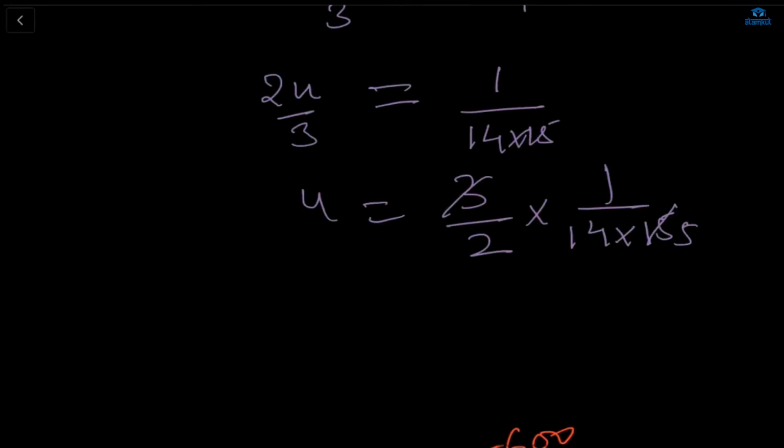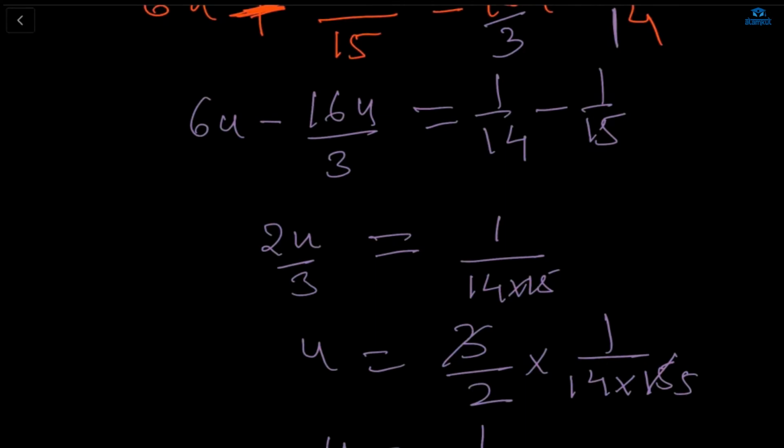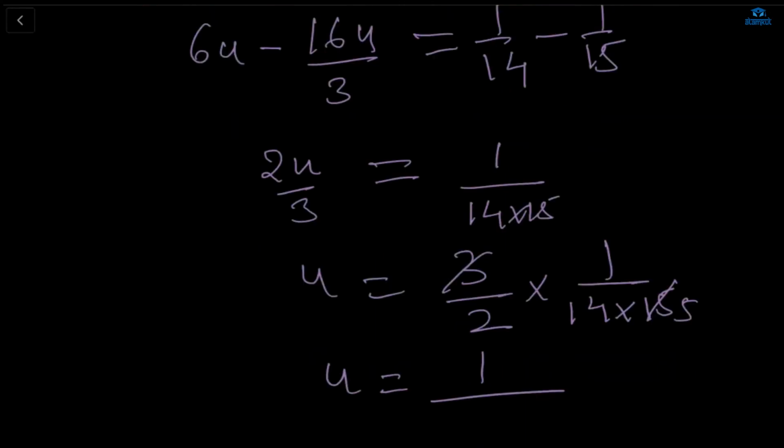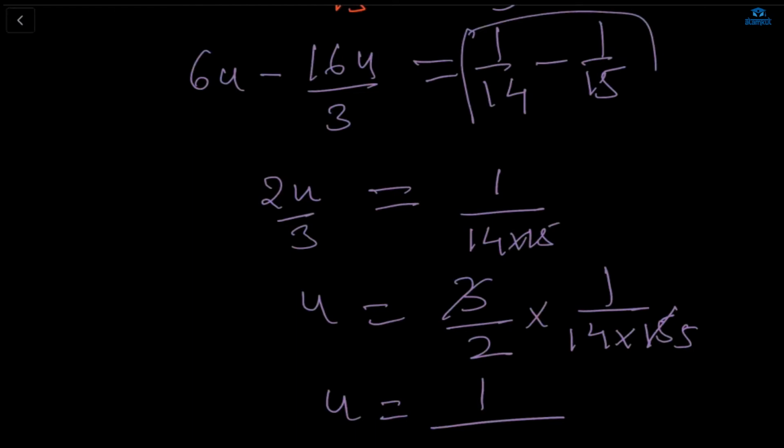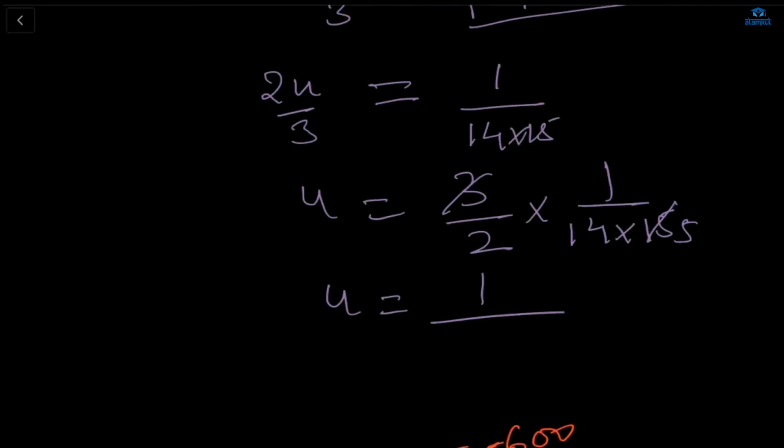Ma'am, it is 1 upon 14 minus 1 upon 15. Yeah, ma'am, it was written 1 by 14 minus 1 by 15. What is multiplied? I'm taking LCM. Oh, I have taken LCM. So in the numerator it will be 15 minus 14, which will give you 1, and the denominator 14 into 10 multiplication. So 2 5s are 10, so 140.